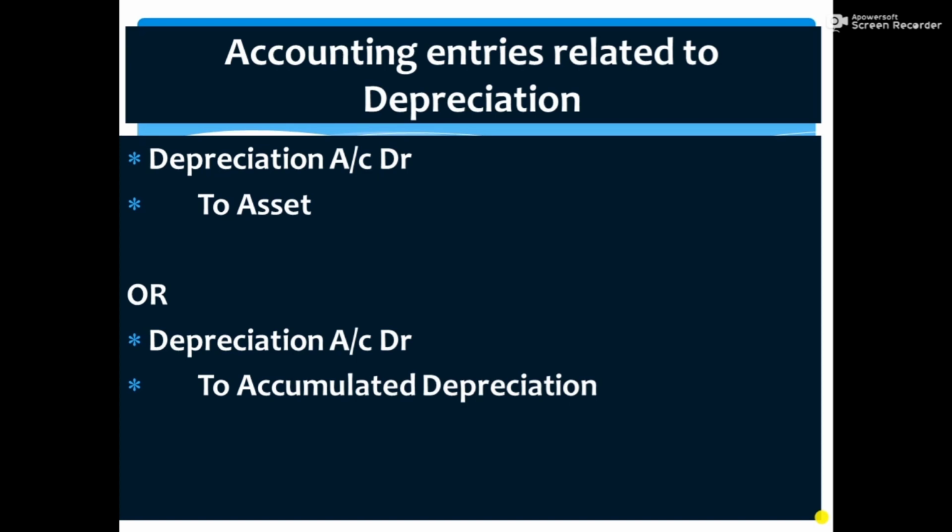But there are two methods. The first method is depreciation account debit to asset. The second method is depreciation account debit to accumulated depreciation.